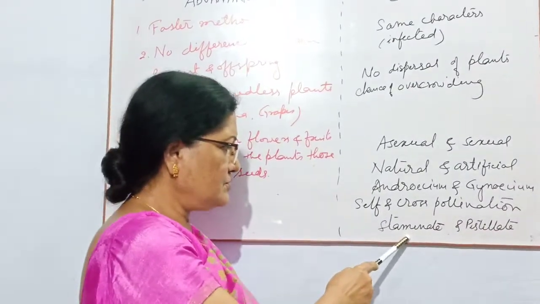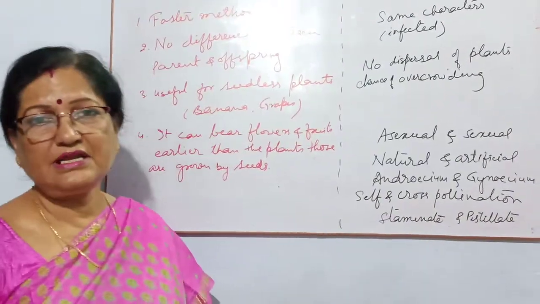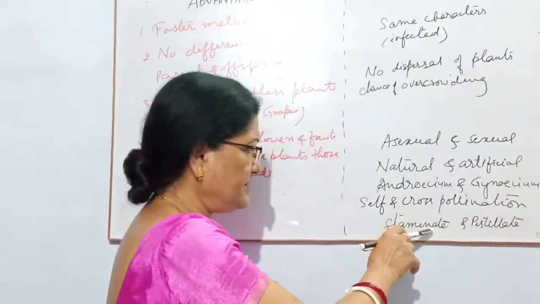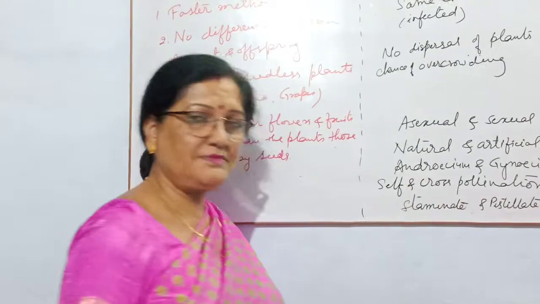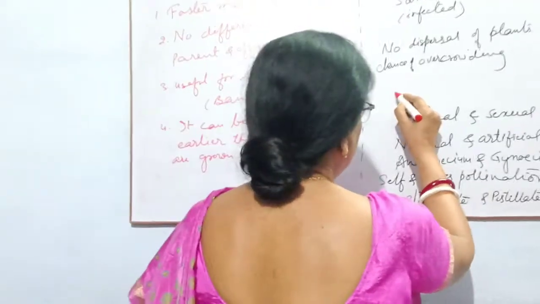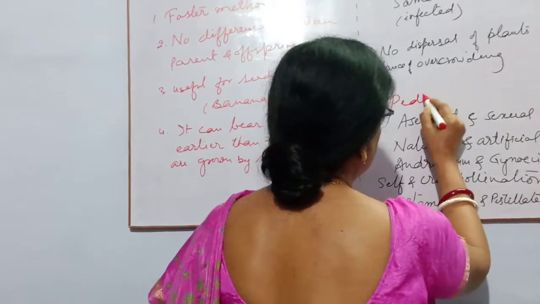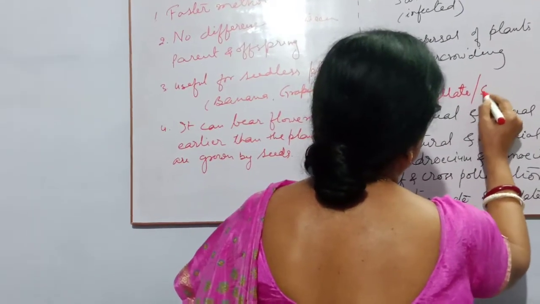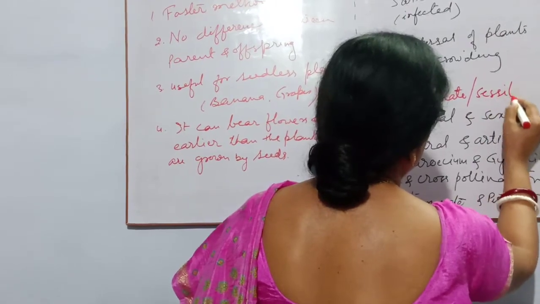Lastly, you have to write about the staminate flower and pistillate flower, and one more, pedicellate and sessile flower.